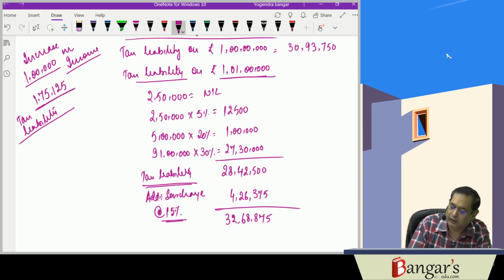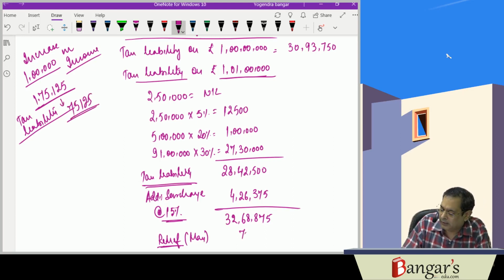So this is the increase in tax liability. So we will be providing relief, that is marginal relief, of 75,125. The differential amount, 75,125, is the marginal relief.